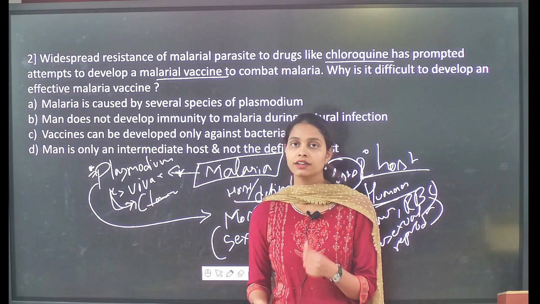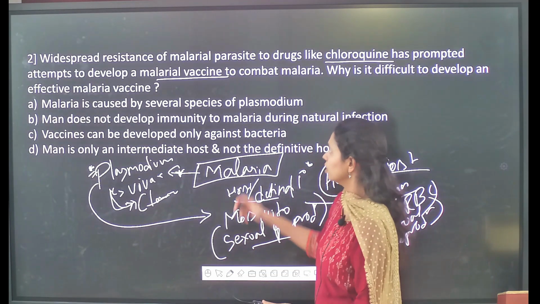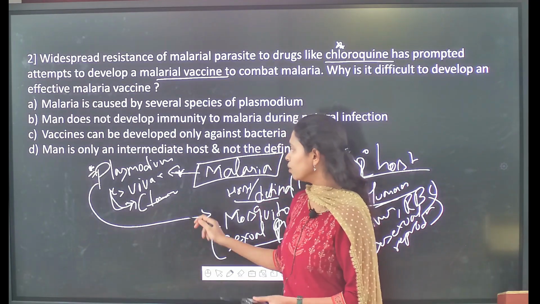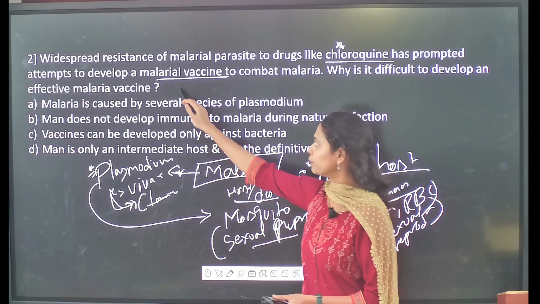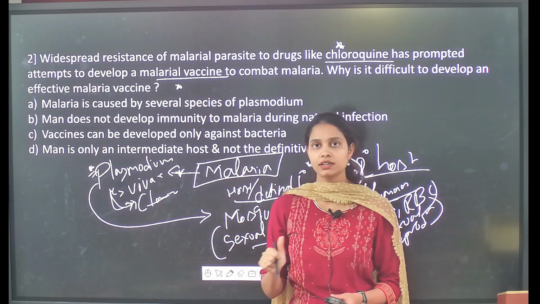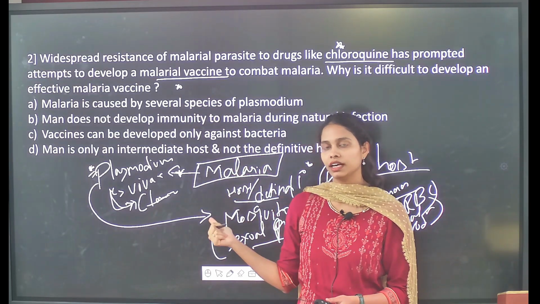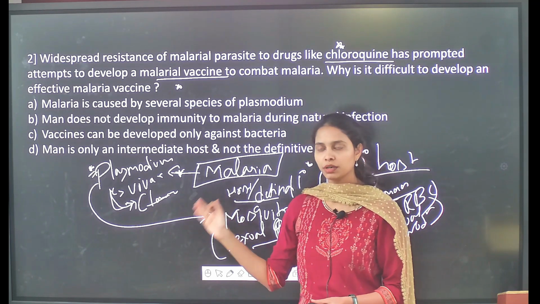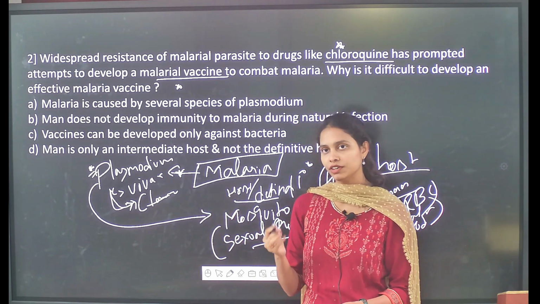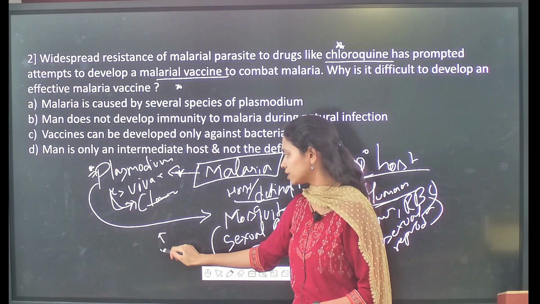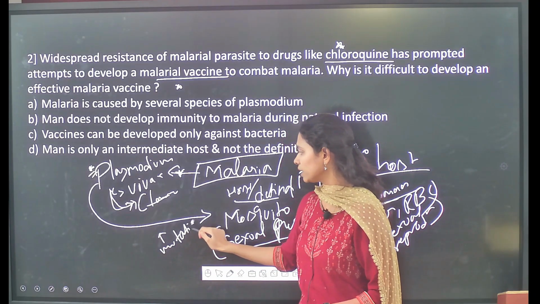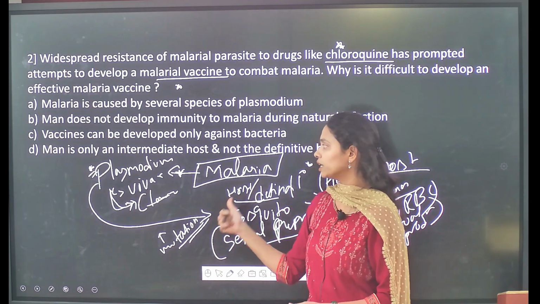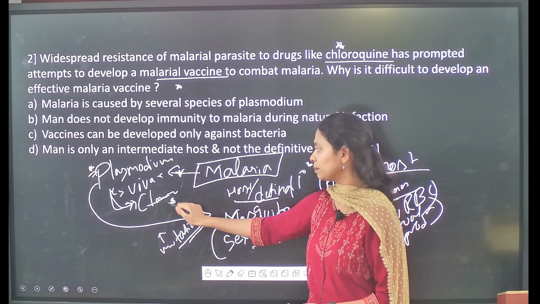And here the question is: recently we see that this parasite, the Plasmodium parasite, is showing resistance to an important drug for malaria, called chloroquine. And why don't we get an effective malarial vaccine for this parasite? It is because the Plasmodium parasite shows an important feature called a high mutation rate. That means it mutates at a higher rate, so it is difficult to control and to show immunity against this parasite.